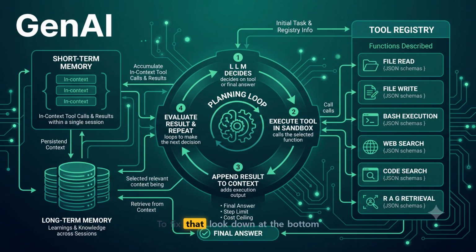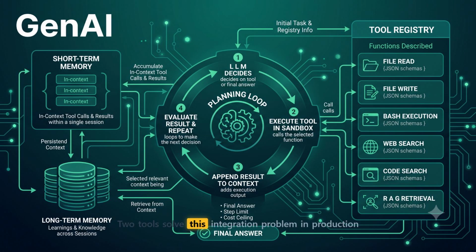To fix that, look down at the bottom left cylinder labeled long-term memory. This is your vector database. When a session terminates, key insights and execution logs are processed and saved here. On the very next user session, the agent can run a semantic search against this database. What the agent learned last week is pulled back into the loop as relevant context.